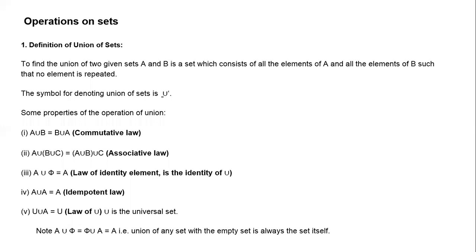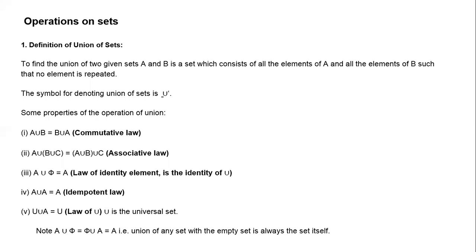If you have n elements in a set, how many subsets will it have? 2 power n number of subsets for that particular set. For example, in this set, how many elements do we have? 4 elements. So how many subsets will it have? 2 power 4. So how many subsets totally? 16 subsets.